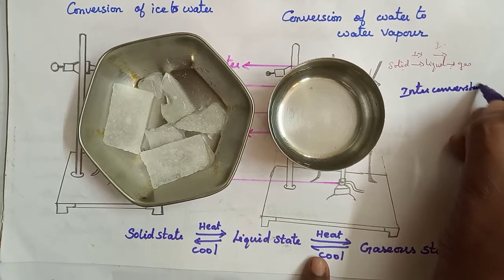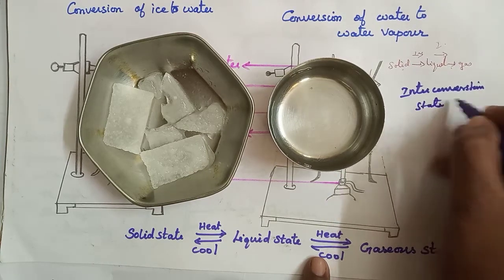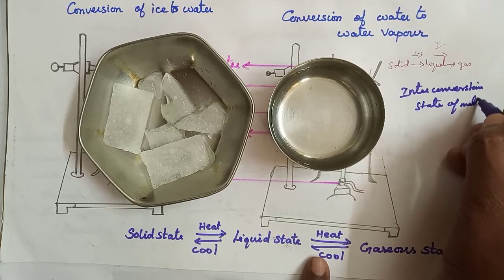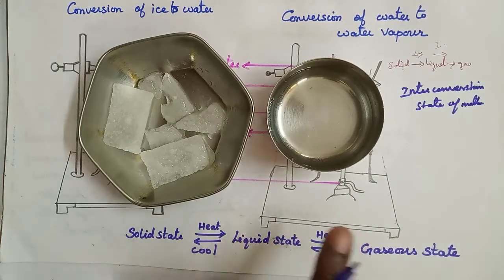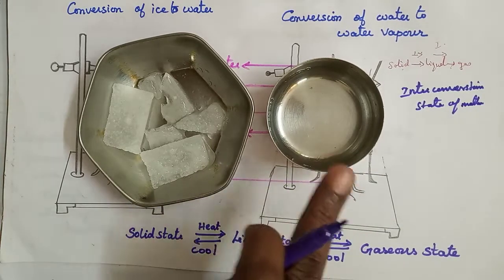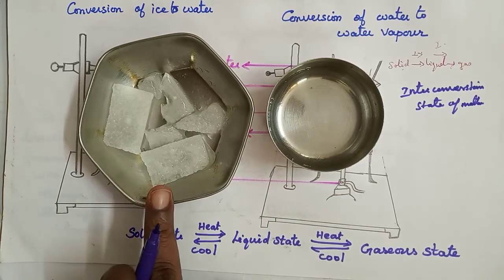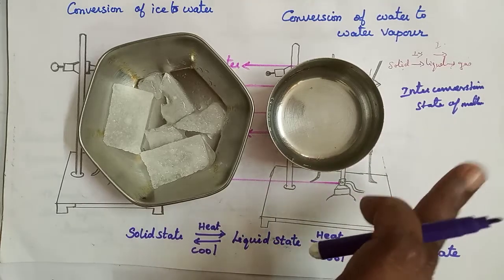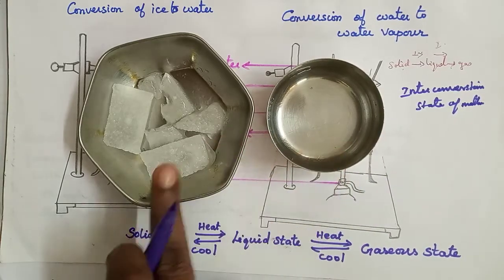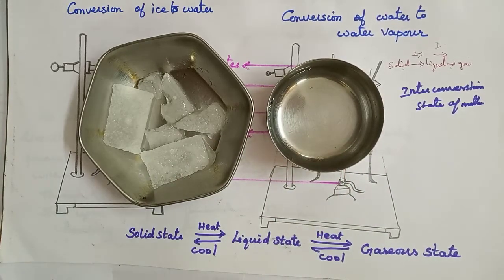Here some changes are happening with the help of interparticle spaces: from solid to liquid, liquid to water vapor, vapor to liquid, liquid to solid. Understood? So this process is known as interconversion of states of matter.